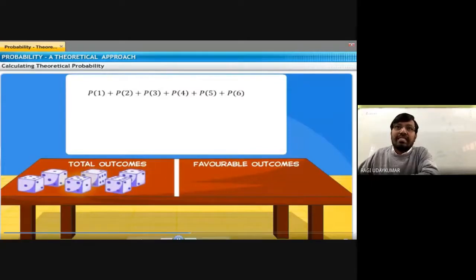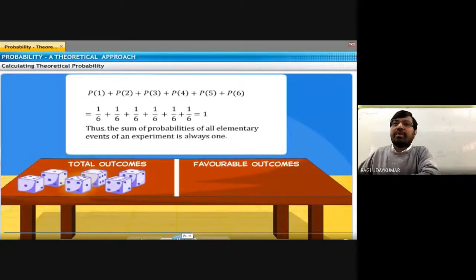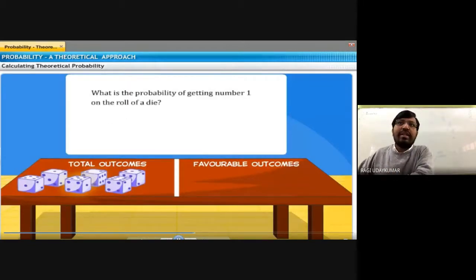The sum of the probabilities of all the elementary events, if you add them, equals 1. Also remember that the probability of any event always lies between 0 and 1. It lies between 0 and 1, and is never more than that. Any probability you consider will not be more than 1. These are the basic things you need to know. The sum of the probabilities of all the elementary events will be equal to 1.